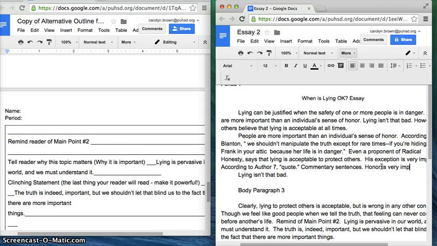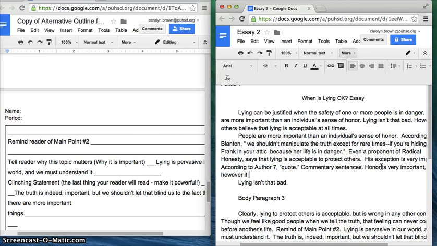Honor is very important. However, it isn't that important, just as lying really isn't that bad. We've connected the idea of an individual's sense of honor with the idea that lying isn't that bad.